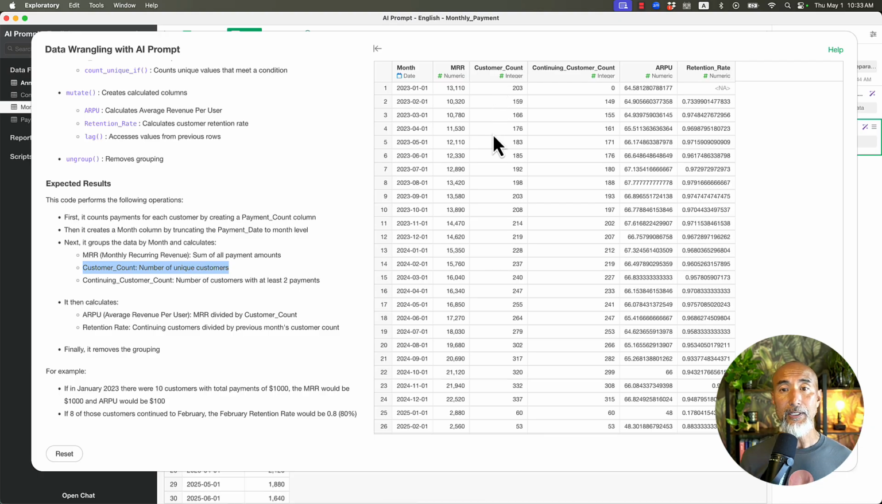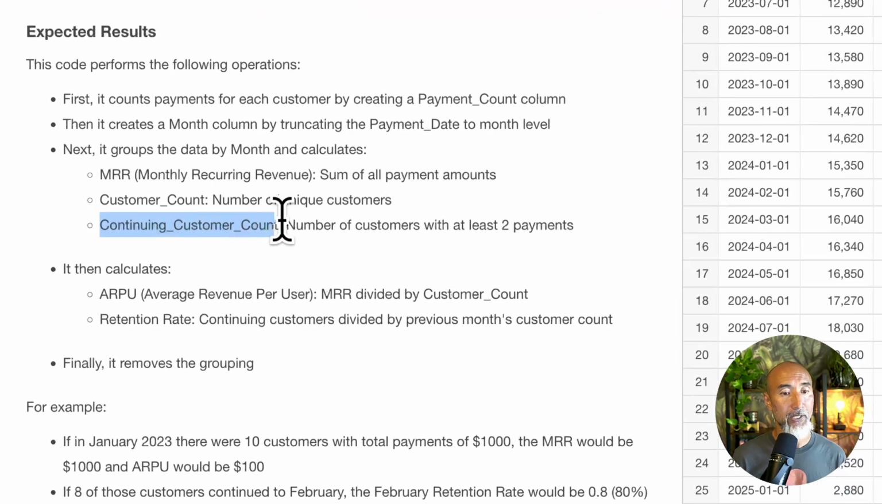Here's one tricky thing though. It's not focusing on the customer count itself. You are actually looking at the continuing customers. So continuing in this case is 149, and then divided by the customer count of 203. That's because continuing is the customers that you retain. And how it's calculating continuing customers here is the number of customers with at least 2 payments.